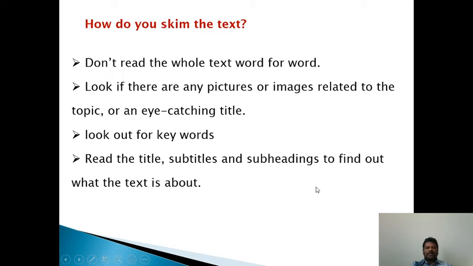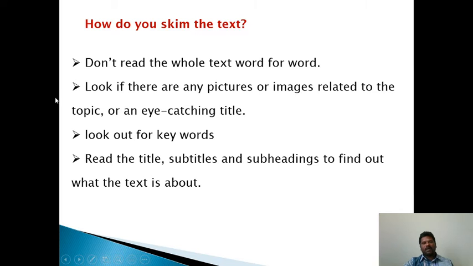Please see the slide. Please recollect all the words. This is the way we are going to skim the text. This is very, very important for the examinations as we are students. We have to cover a lot of syllabus. We have to read many textbooks, many books, many materials. So we don't have much time to go word for word. We don't read every sentence. Just seeing the words and sentences, we will come to understand what the passage is about.